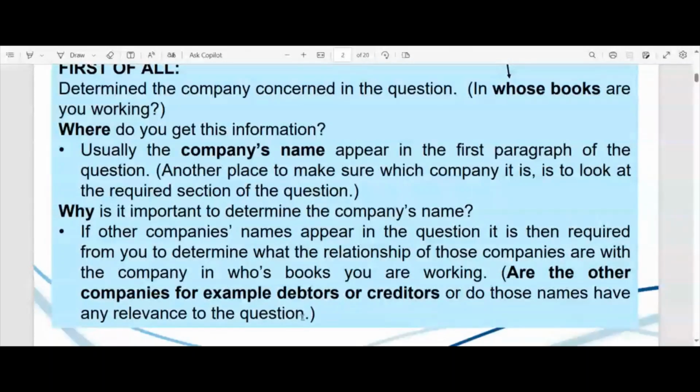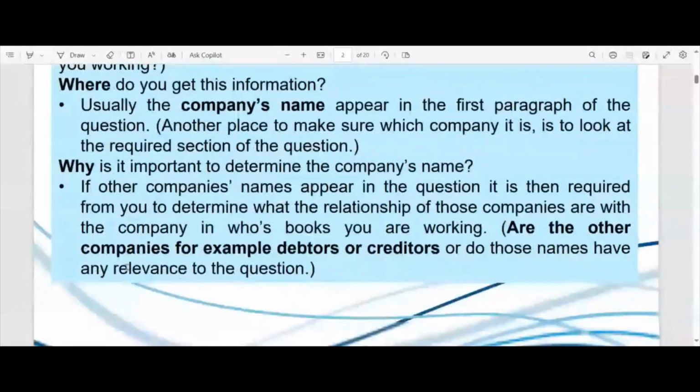It becomes especially important with more intricate topics and questions where you deal with various entities. It might be 3 or 4 different companies, and you've got to be pretty sure that you are not working in one of the suppliers' or customers' books. You are working in your company's books. Okay, so that is just a little explanation there.